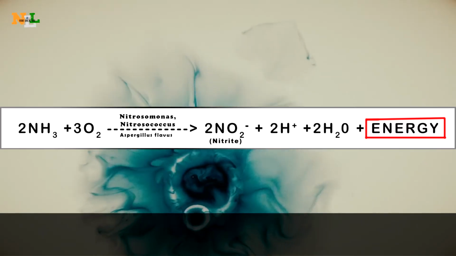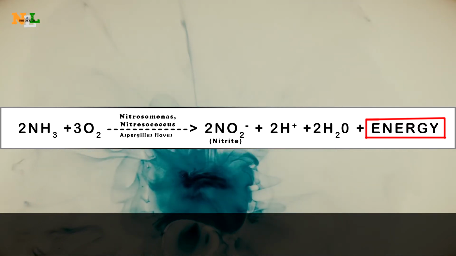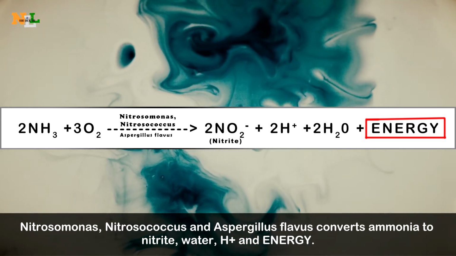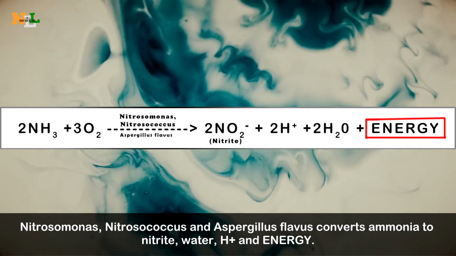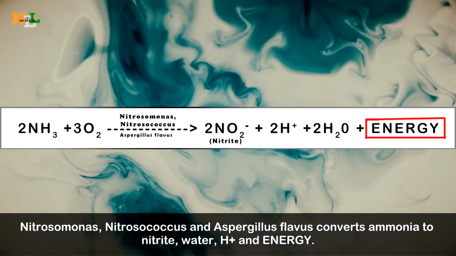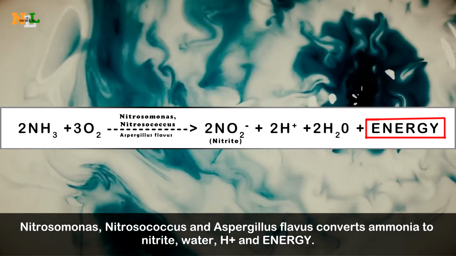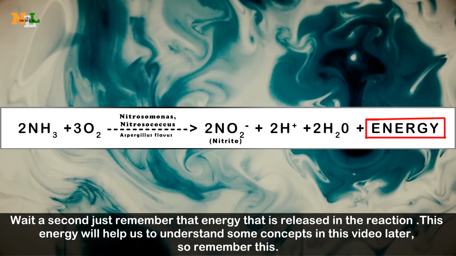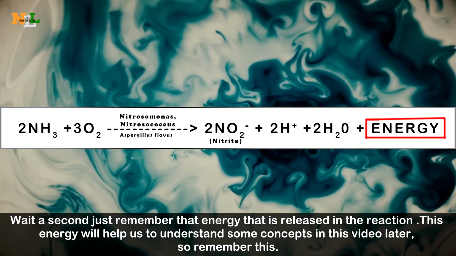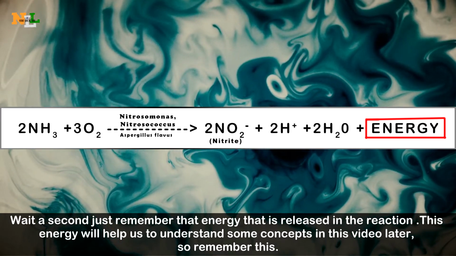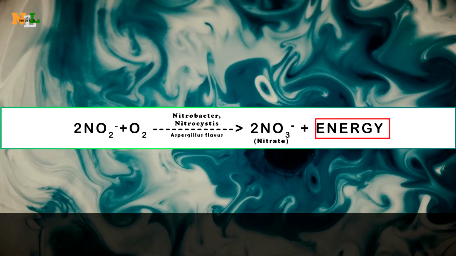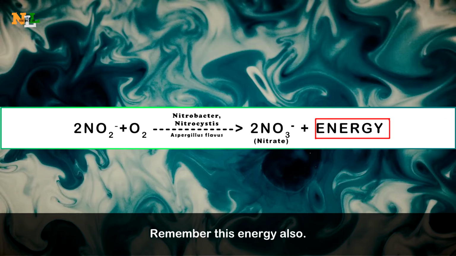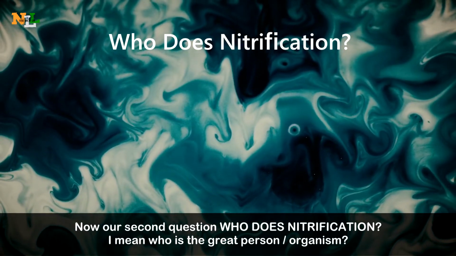So now let's take a look at the chemical equations of the steps. The first step is 2NH3 plus 3O2 gives rise to 2NO2 minus plus 2H plus plus 2H2O plus some energy. So when 2NH3 reacts with 3 oxygen in the presence of Nitrosomonas, Nitrosococcus and Aspergillus flavus, 2NO2 minus plus 2H plus plus 2 water and some energy is released. Wait a second, remember that energy that is released in the reaction. Let me just circle around this. This energy will help us to understand some concepts in this video, so remember this. Now let's go to the second equation. 2NO2 minus plus O2 gives rise to 2NO3 minus plus energy. Remember this energy also.